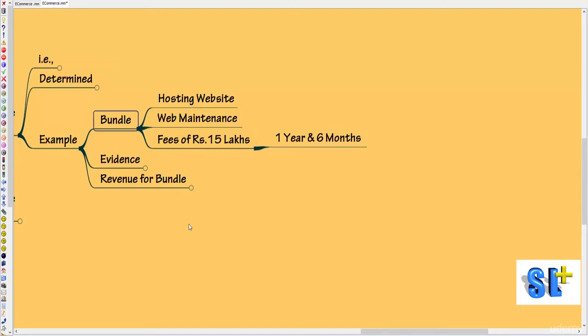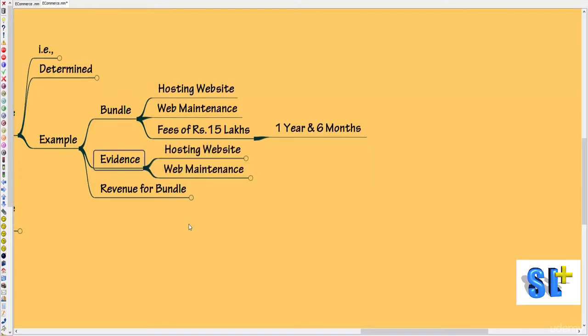Now this bundled fee is for two services. If you want to account for this, you need company specific fair value for these two services separately. That is, what would have been the amount if these services were provided separately.